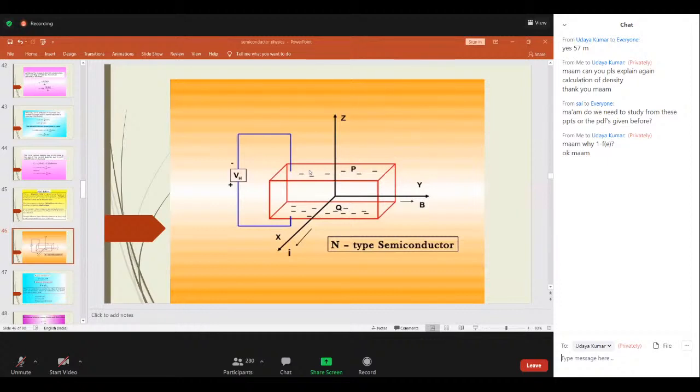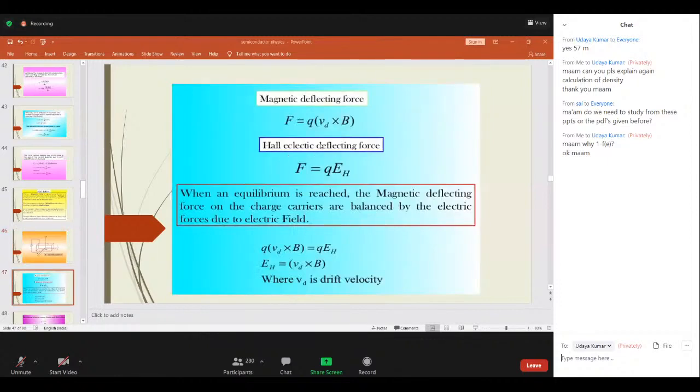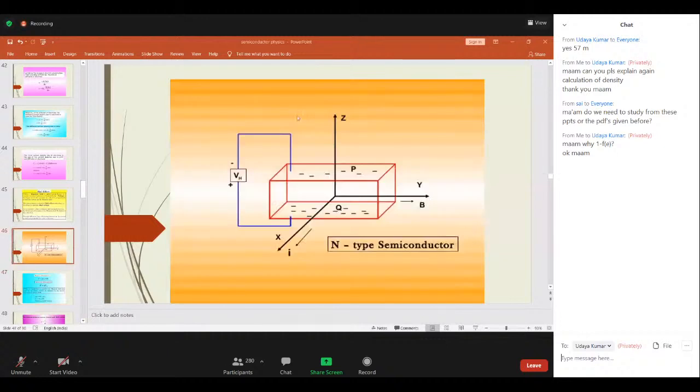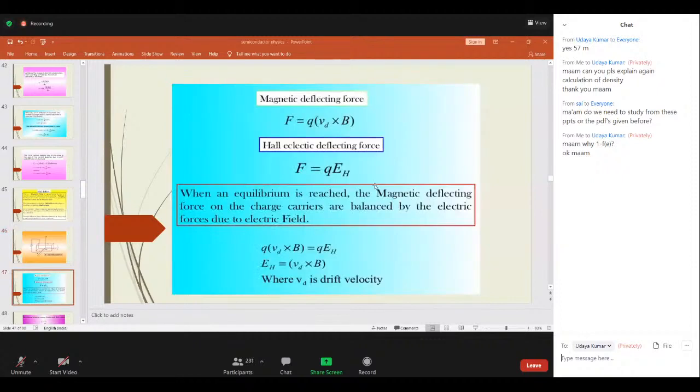Now mathematically we'll calculate this equation for Hall effect. See here, by this what is happening? Now electric force as well as magnetic forces are there. So magnetic deflecting force is always given by Q into drift velocity into the applied magnetic field. Hall electric deflecting force is denoted by F equals Q into EH. So when an electric equilibrium is reached, always these two forces are equal.